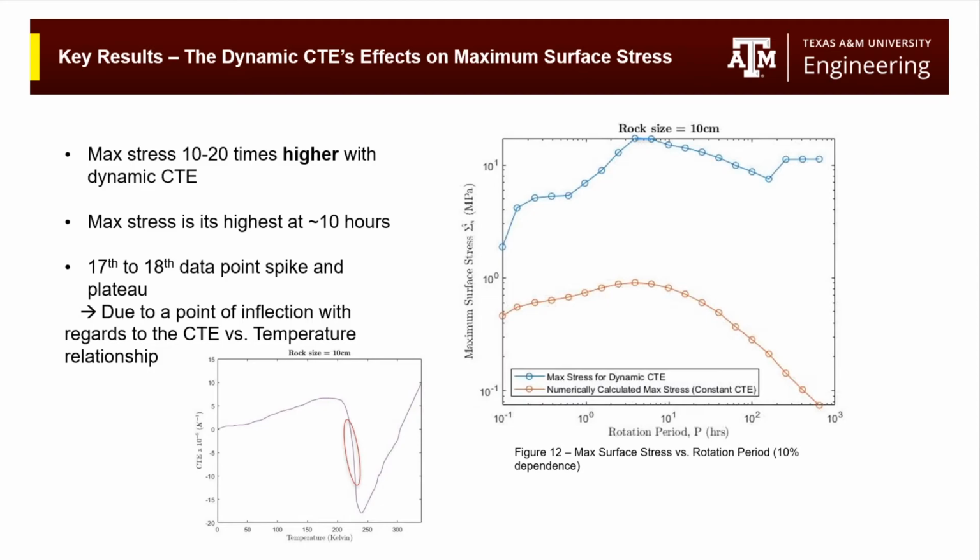I'd also like to point out, going from the 17th to 18th data point, the spike in max surface stress on the blue curve. I believe this jump was due to a point of inflection from the CTE graph with the temperatures involved, shifting from 230s to 240s Kelvin and higher, as you can see below.